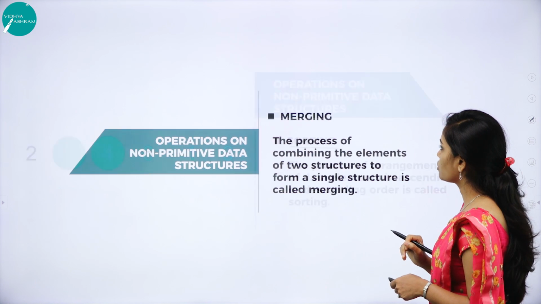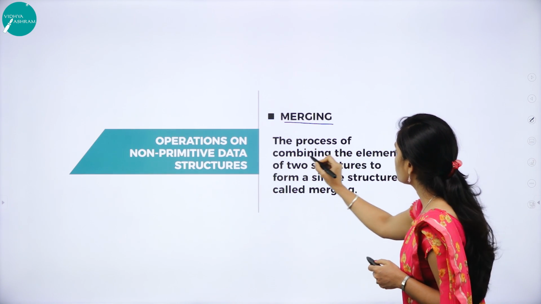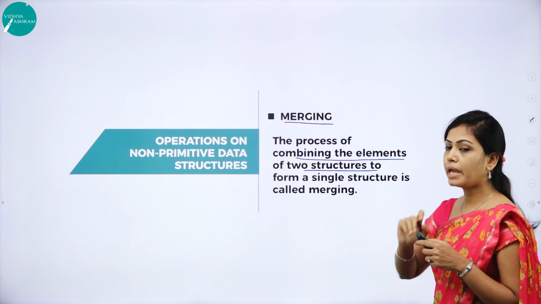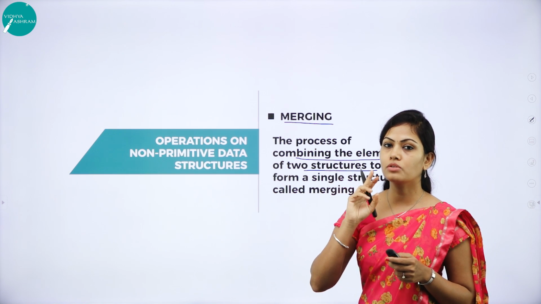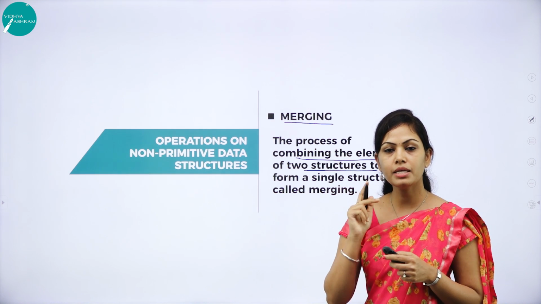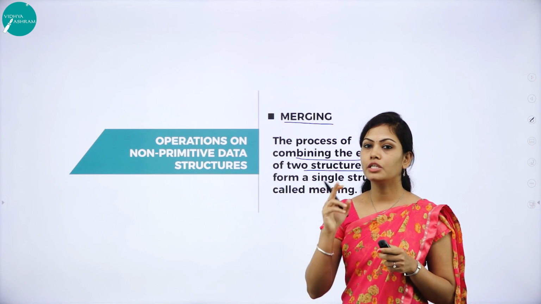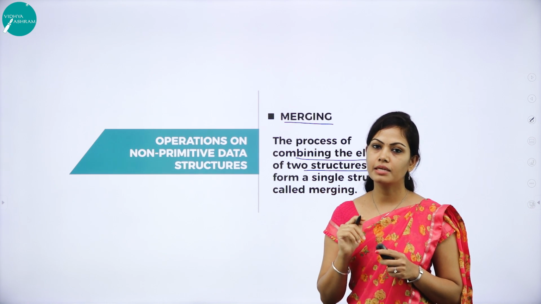The last operation is merging. Merging means the process of combining the elements of two structures to form a single structure. Merging combines two sorted lists into one sorted list.